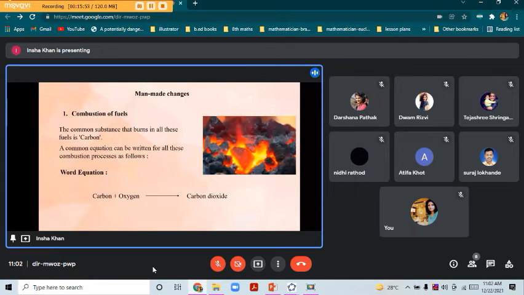It is the common equation for combustion. So how can we write the chemical equation for this? Carbon is C, oxygen is O2, and it leads to formation of CO2 gas. So this was about combustion of fuels.